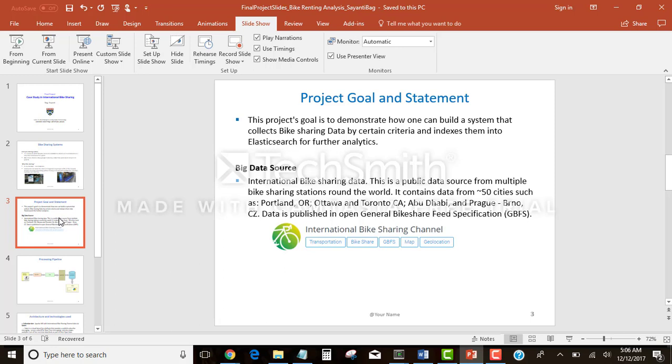The big data source used here is international bike sharing data. It's a streaming data source which is being read from an open channel website called satori.com, and this includes data from more than 5 cities across the world.